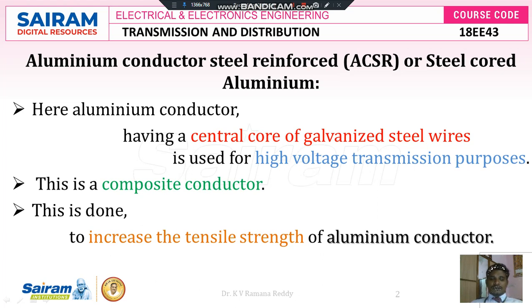This is done to increase the tensile strength of the aluminum conductor, because compared to aluminum, galvanized steel has higher tensile strength. In order to increase the tensile strength of this ACSR conductor, we add galvanized steel in a ratio to the aluminum.